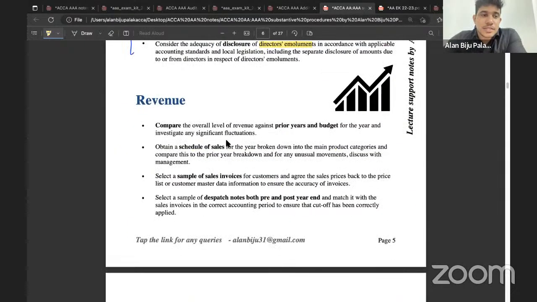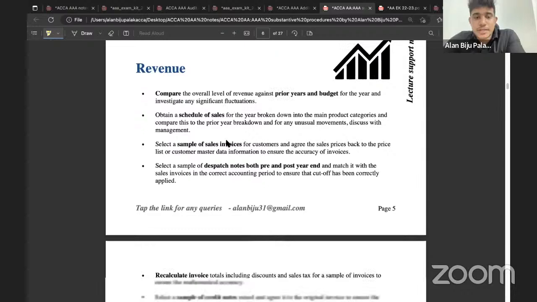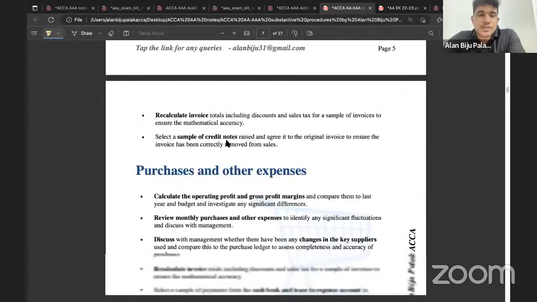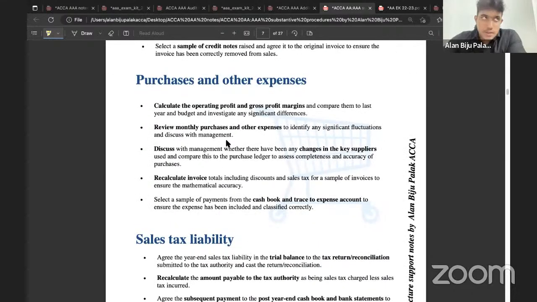Then the next one is in relation to the revenue. So if you're getting a substantive procedures to write in relation to revenue, we can consider writing that directly. Then the next one is purchase and other expense. So before writing the procedures in relation to purchase and other expenses, you need to consider what kind of expense it is.